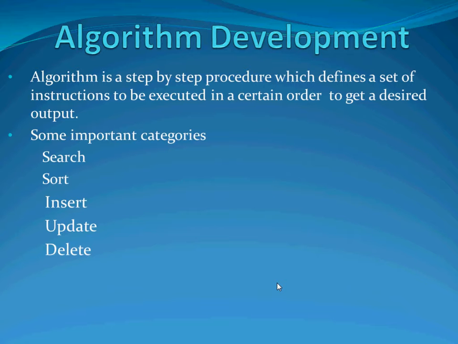An algorithm can be implemented in more than one programming language, only the program code differs. So it is not programming code dependent. It is independent of any programming code. Some important categories are searching algorithms, sorting algorithms, inserting, updating, and deleting.